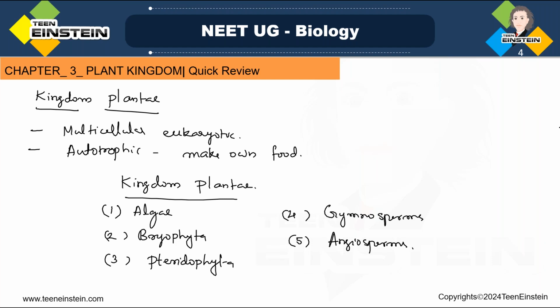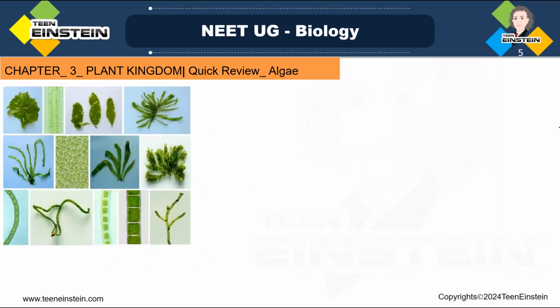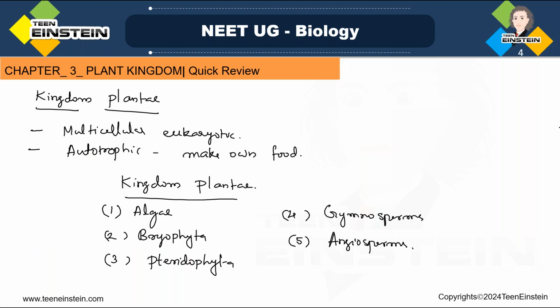I'll just go through all the points of this chapter or all the classifications because it will be easy for you to answer the previous year questions. So I'll just go through the highlighted points. So let's go to algae. Kingdom Plantae has different plant groups: algae, bryophyta, pteridophyta, gymnosperms and angiosperms.